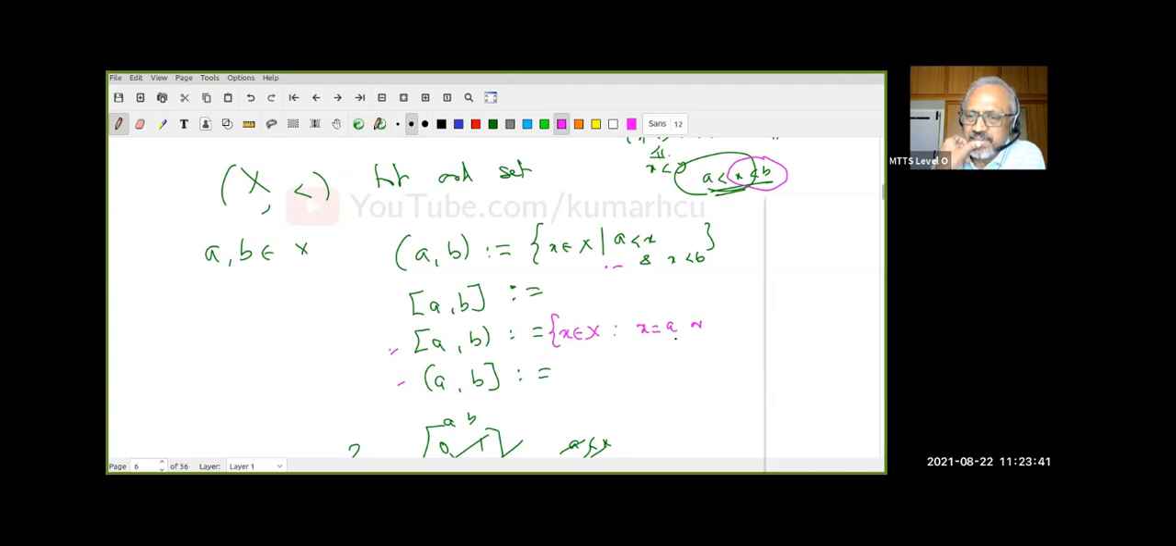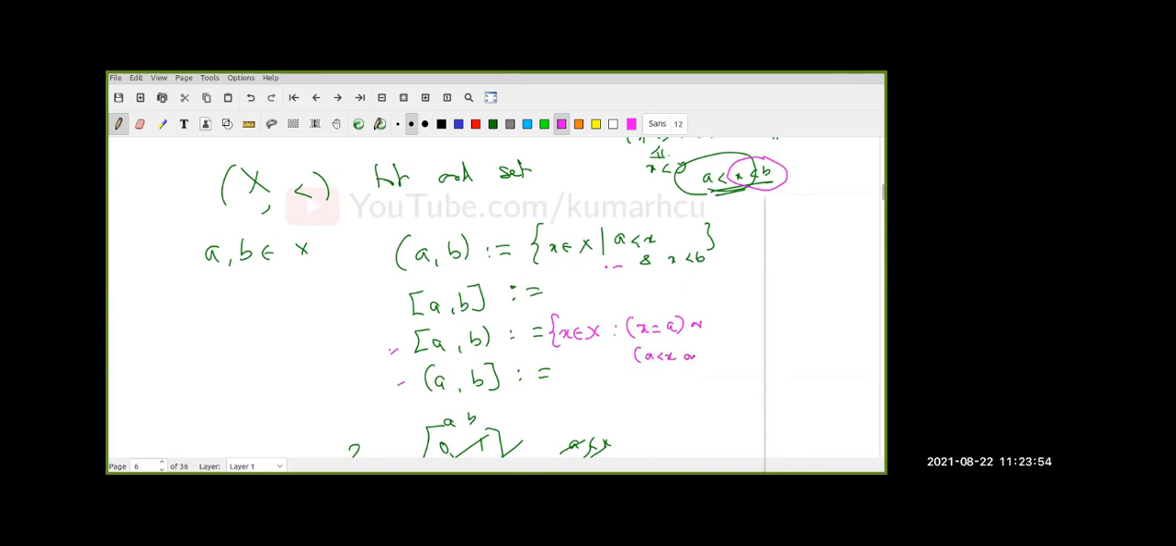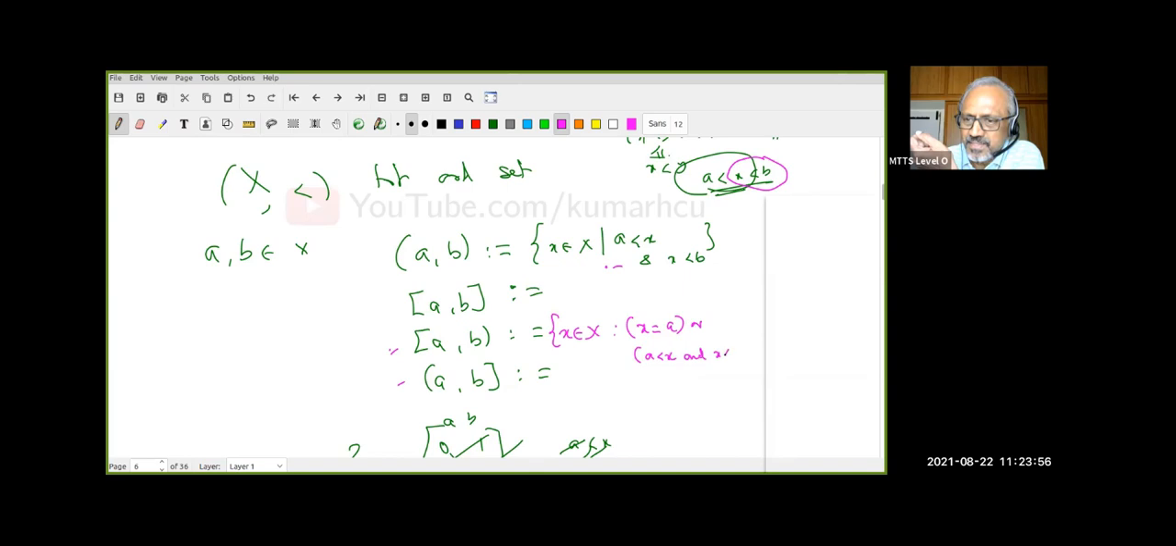Say that first, or if x is less than A, then the second condition I don't worry about. You understand that? Either this statement will be true or this statement must be true. What is the other statement? Now you say that: A is less than x and x is less than B. Do you understand this?